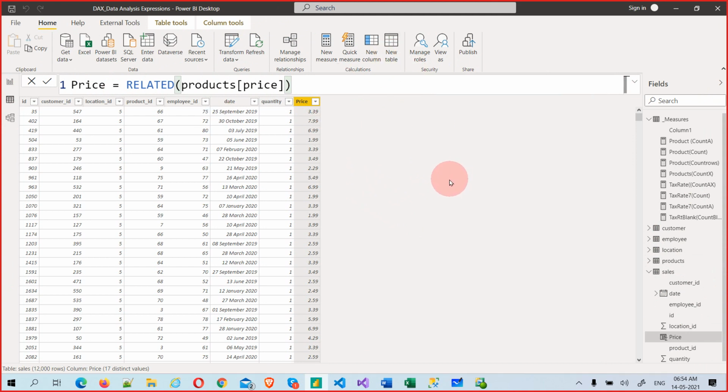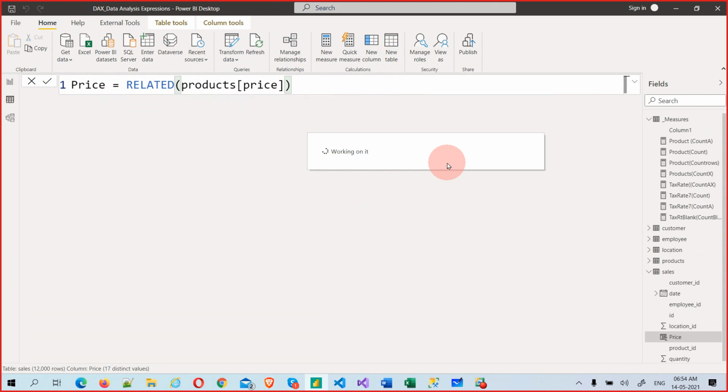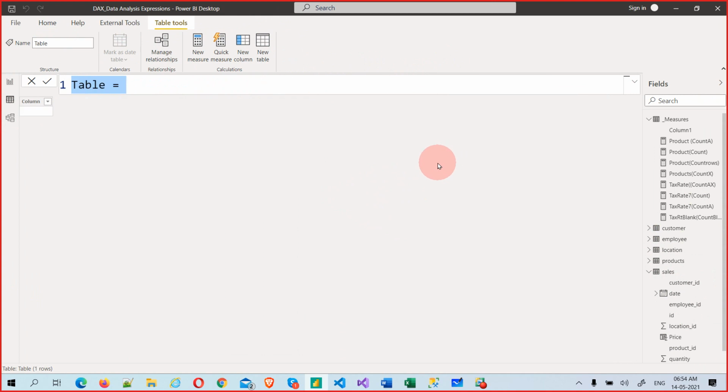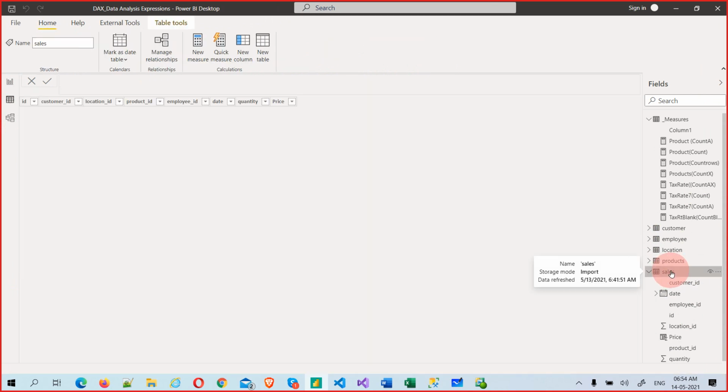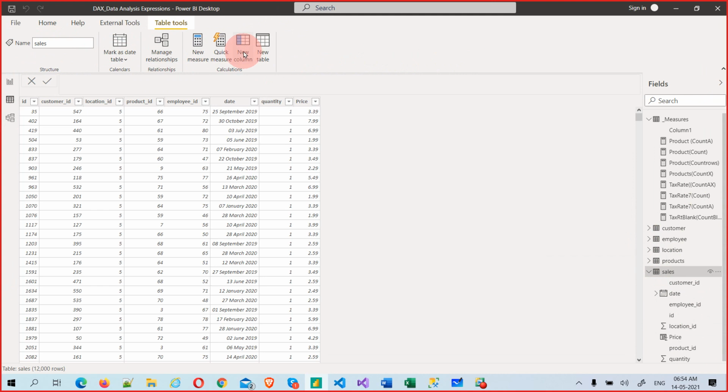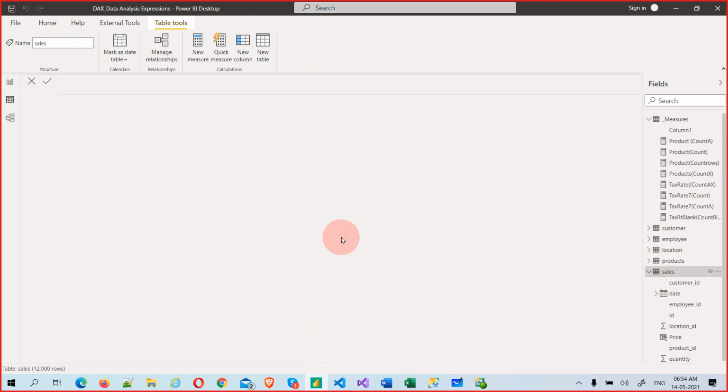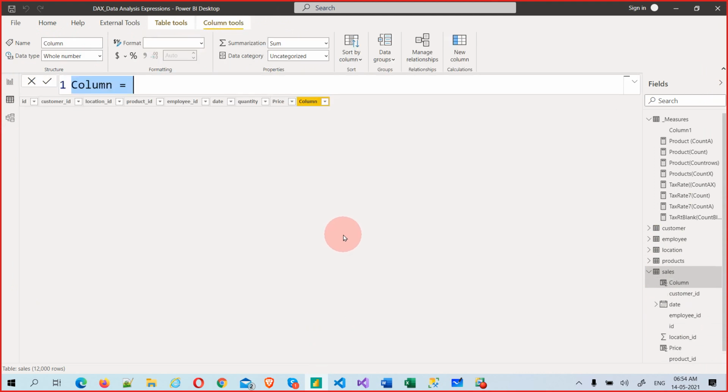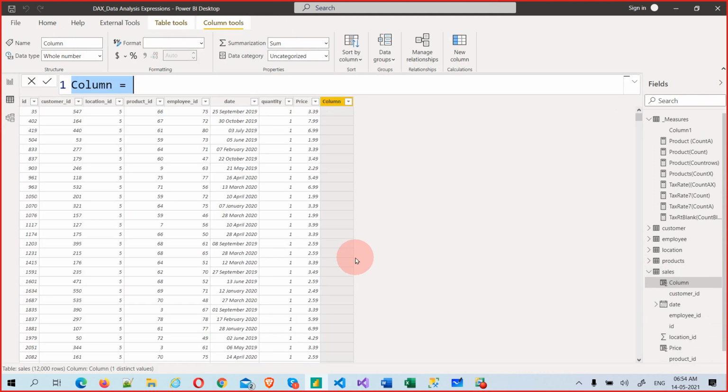What I clicked, table or column? It's a table I click. Escape. Again come to the sales table. Okay. Now clicking again, new, one more column. I want to do price into quantity, which is revenue. We can do that, but it is not a good idea. Why unnecessarily are we wasting the space?